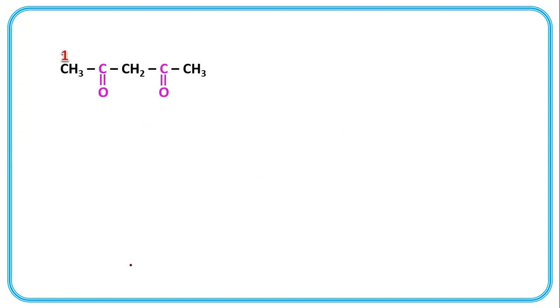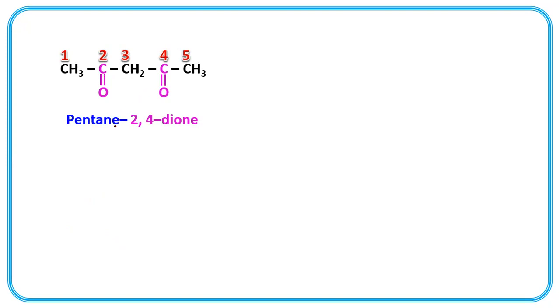In this example, 2, 3, 4th, 5th, 2,4-dione. See, at second position and at fourth position, there is ketonic functional group. C double bond O, C double bond O. So, pentane-2,4-dione.